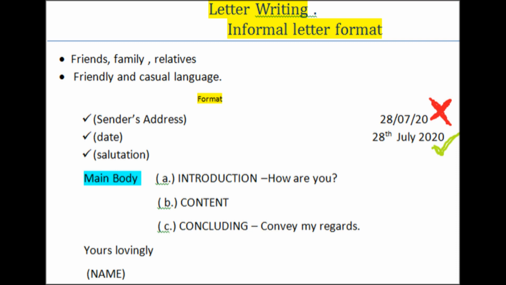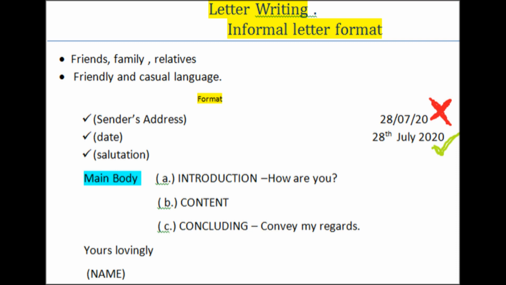So, next, content. It is already present in the question itself. You all can read the question once and write the content. Last is concluding.